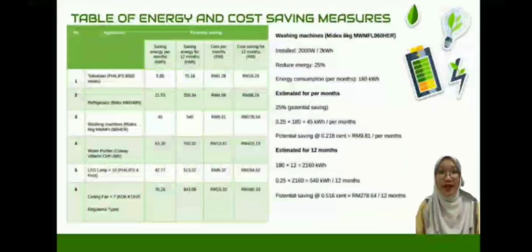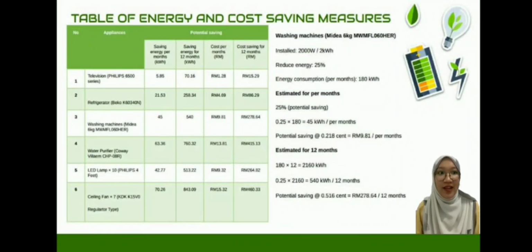Next, this table shows the potential for energy and cost saving overall per month and for 12 months. Looking at the washing machine, we do not want to purchase a new type, but as I mentioned before, our house can reduce energy use by 25%, which will result in energy saving. Every month, we get 45 kilowatt hours per month and 540 kilowatt hours for 12 months, where the cost saving we get per month is RM 90.81 and RM 278.64 for 12 months.